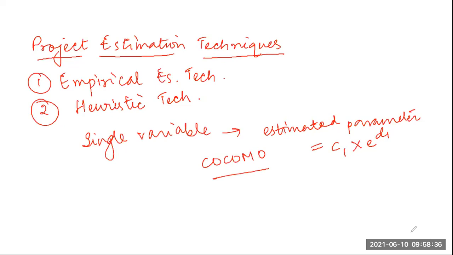Today we will start from the multivariable heuristic technique. This multivariable heuristic estimation model assumes that a parameter can be predicted based on the values of more than one basic parameter.